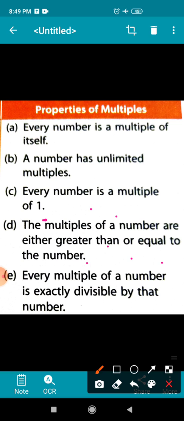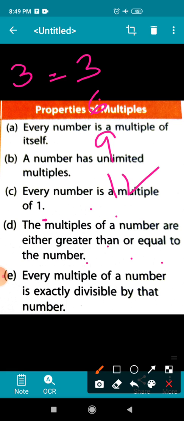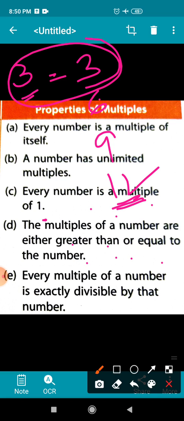For example, if I am taking 3, what is the first multiple of 3? 3. What is the second multiple of 3? 6. Third multiple 9. Fourth multiple 12. So the fourth property says the multiples of a number are either greater than or equal to the number.